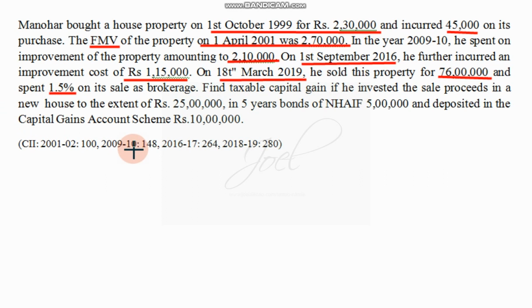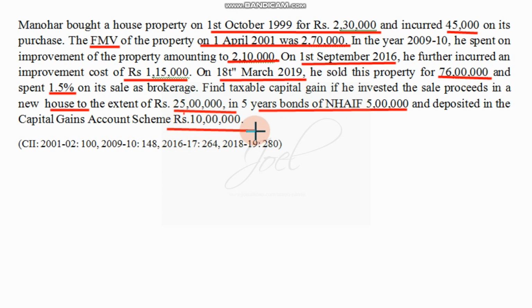We have to find out the taxable capital gain. If he invests the sale proceeds in a house to the extent of rupees 25 lakh, and in 5 years NHAI, National Highway Authority bonds, that is 5 lakh, and in the capital gain scheme he invested rupees 10 lakh. So this is the information given to us. Based on this information we are supposed to solve the problem.